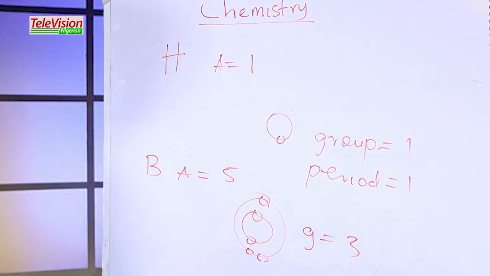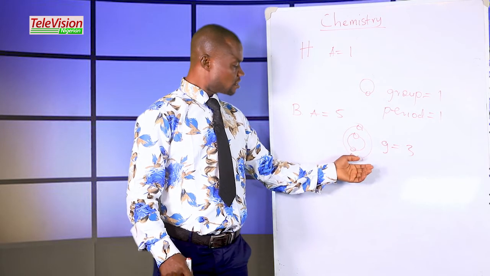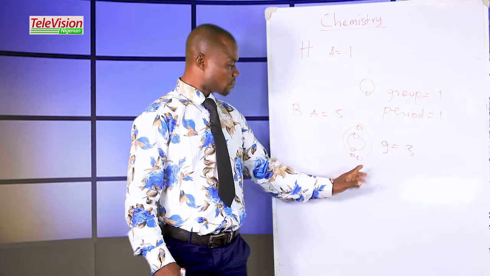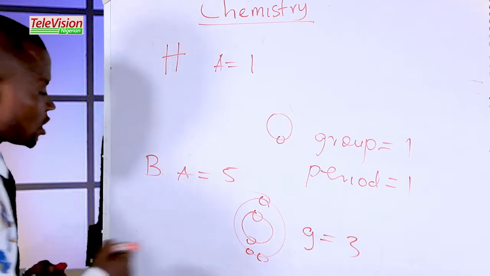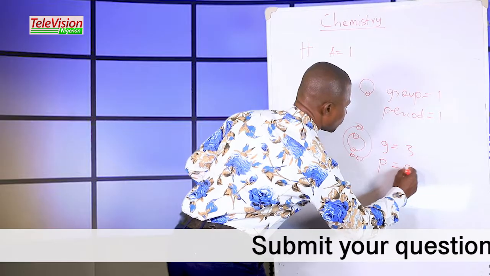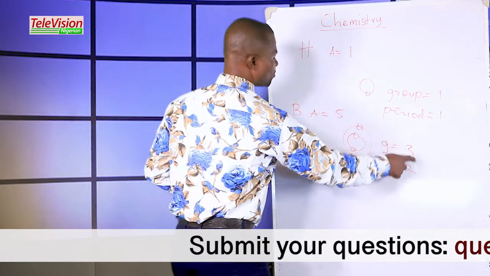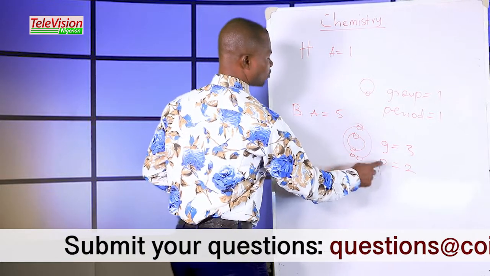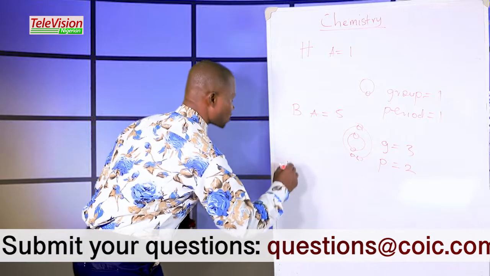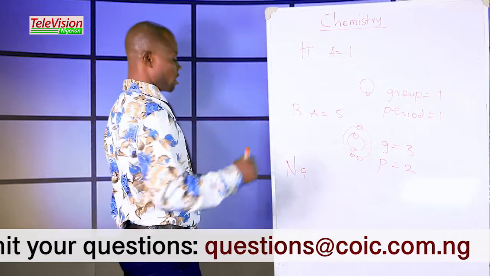Then how many orbits are these electrons occupying? There are 2 orbits, 1, 2. That is period 2. Group 3, period 2.